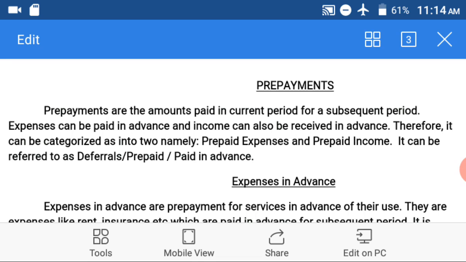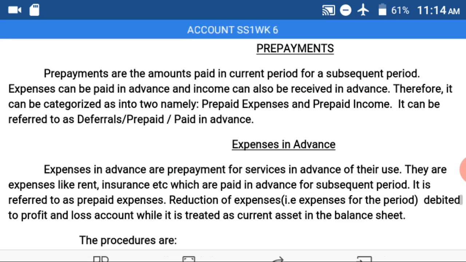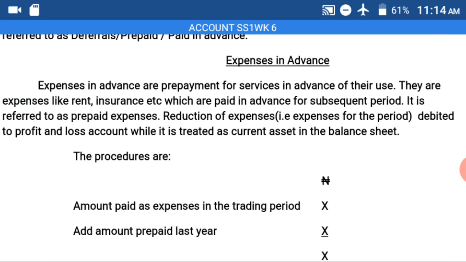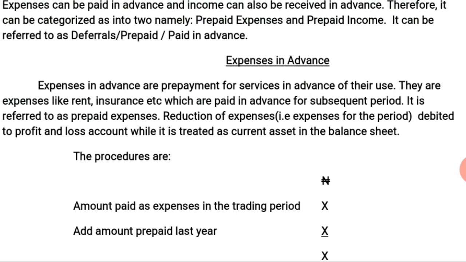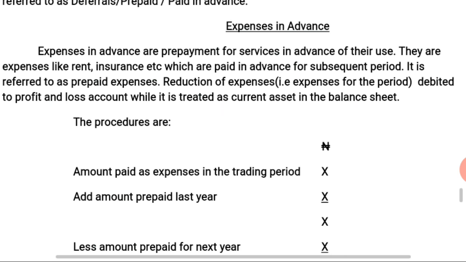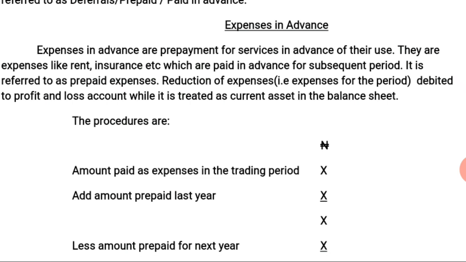Prepayments can be referred to as deferrals, prepaid, or paid in advance. Expenses in advance are prepayment for services in advance of their use.